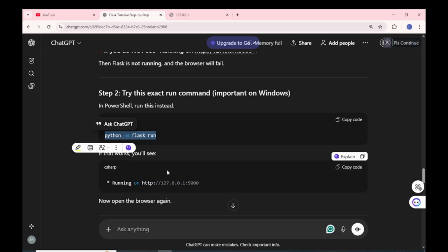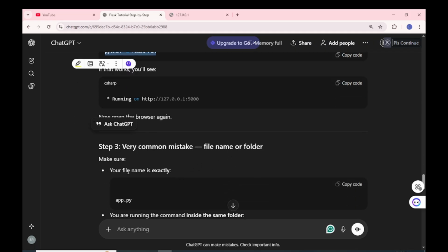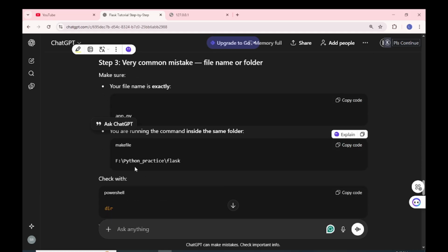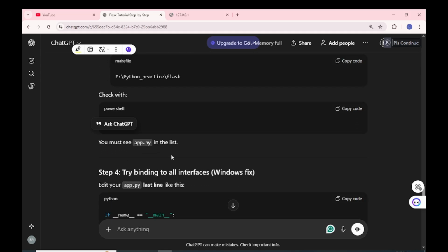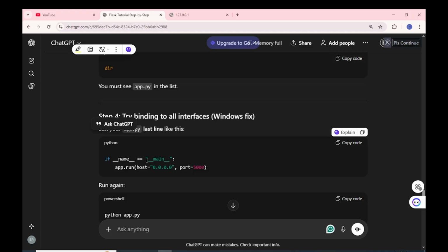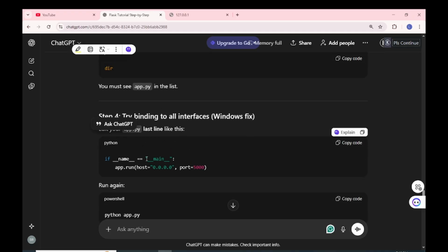Okay, now open the browser again. A very common mistake is the file name or folder. Make sure your file name is app.py. In the Python practice folder, you must see app.py in the list. Try binding to all interfaces. Windows fix: app.py, last line like this. Run again.